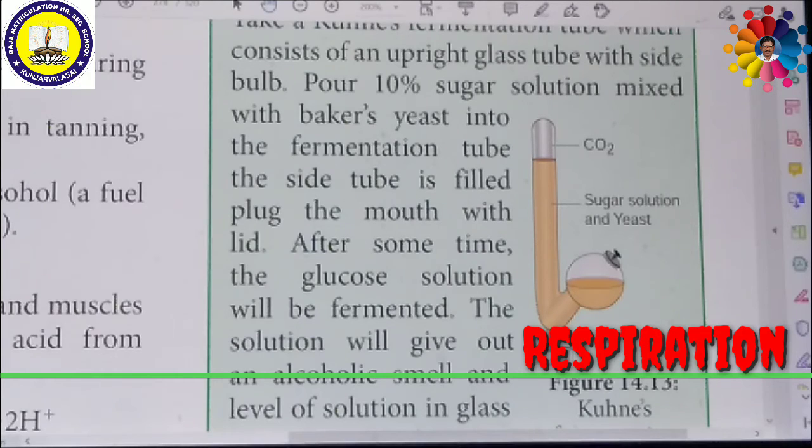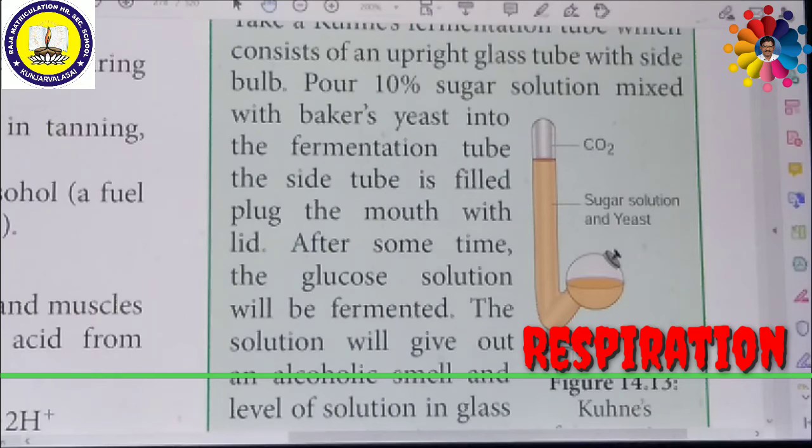On the right side there is a side bulb, and vertically there is an upright tube. It is closed in the tube. We can pour about 10% sugar solution mixed with some Saccharomyces yeast into the fermentation tube. Then the fermentation process takes place inside. Fill it and plug the mouth with a lid.